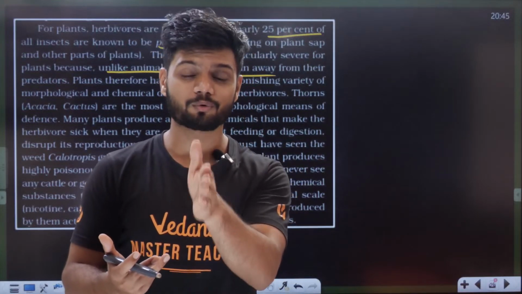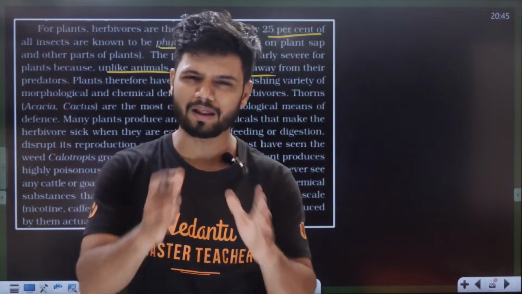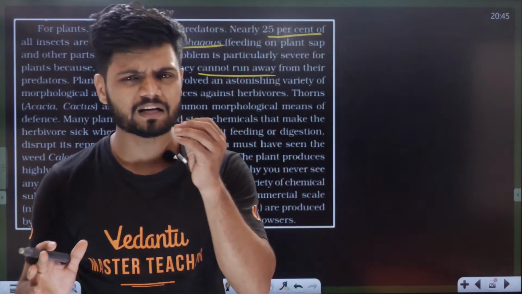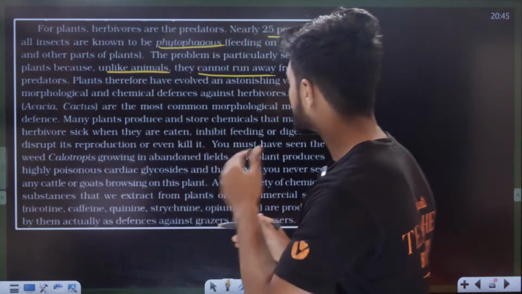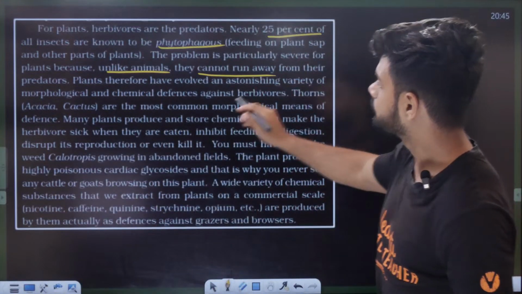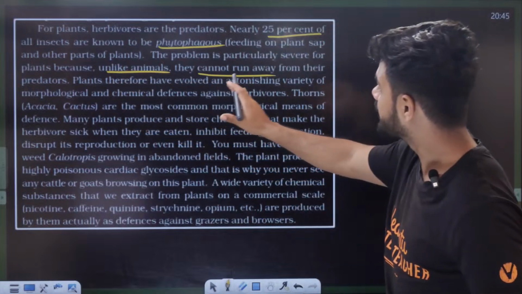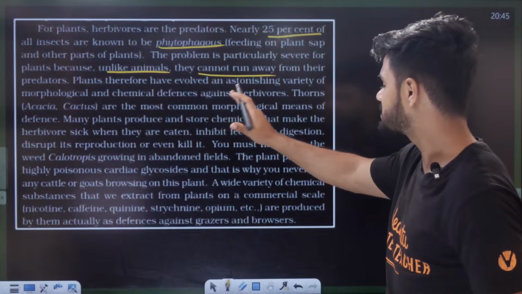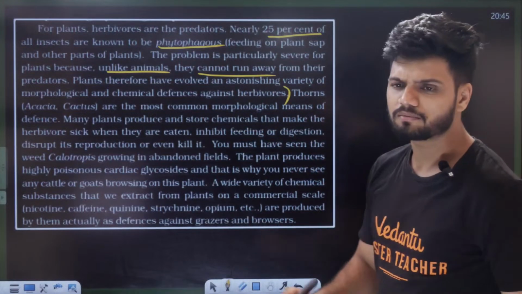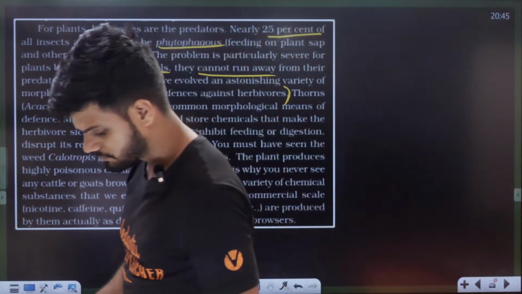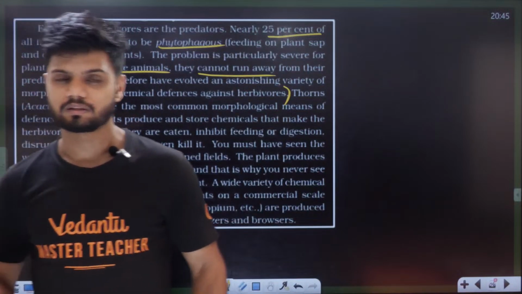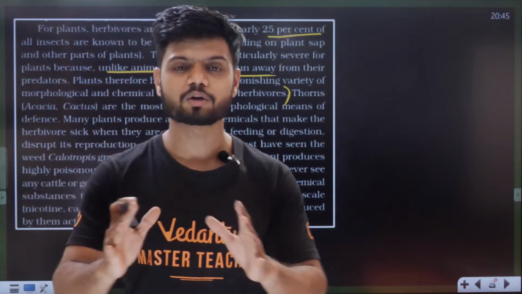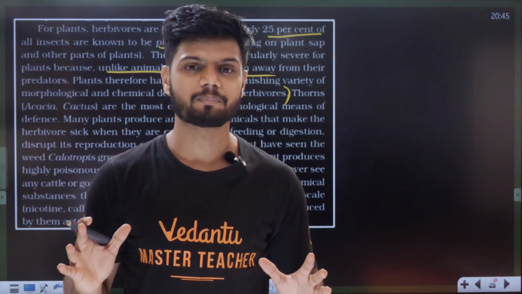Plant ಗೆ ಓಡೋದಕ್ಕೆ ಸಾಧ್ಯನೇ ಇಲ್ಲ ಪ್ಲಾಂಟ್ಗೆ ಅದು. ಸೊ ಅಲ್ಲೇ ಇರುತ್ತೆ ಪ್ಲಾಂಟ್ ಅದು. So predation is very difficult for the plants. Very, very difficult for the plants, predation. Therefore plants have evolved an astonishing variety of morphological and chemical defenses against herbivores. So plants ಕೂಡ ಕಮ್ಮಿ ಅಲ್ಲ. So plants have decided, ನಾನು ಓಡೋದಂತೂ ಆಗಲ್ಲ, ನಿಂತ ಜಾಗದಲ್ಲೇ ಎಲ್ಲರಿಗೂ ಭಯ ಪಡಿಸ್ತೀನಿ. ಏನು ಆ ಥರ ಮಾಡಿದೆ ಪ್ಲಾಂಟ್ಸು?